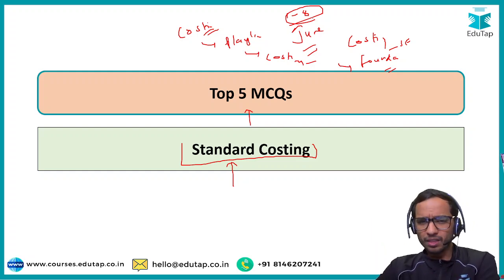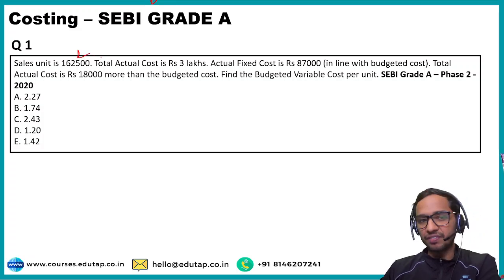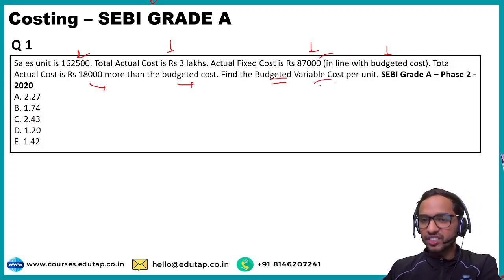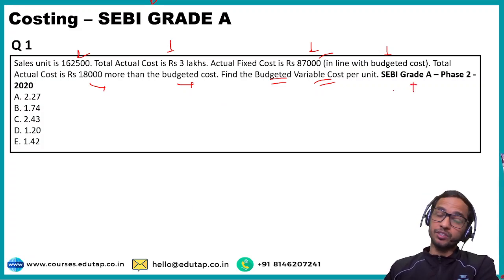okay. So let's move to the first question. It says sales units is 1,62,500. Total actual cost is 3 lakh. Actual fixed cost is in line with the budgeted cost, that is 87,000. Total actual cost is 18,000 more than the budgeted cost. You have to find out the budgeted variable cost per unit. Very easy question, and it is the PYQ itself, SEBI Grade A Phase 2 2020. This question has been asked.